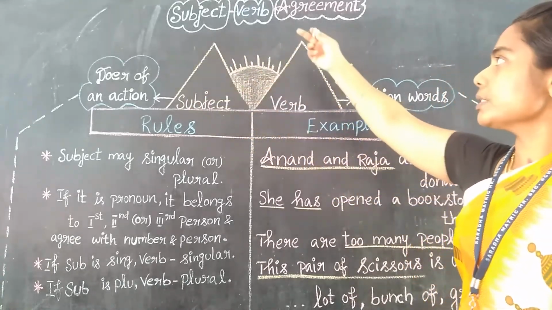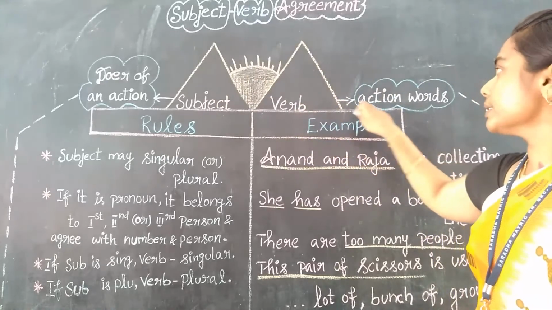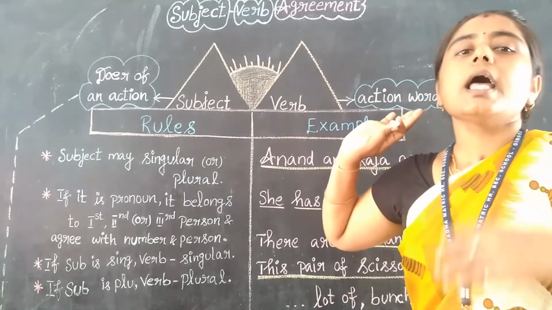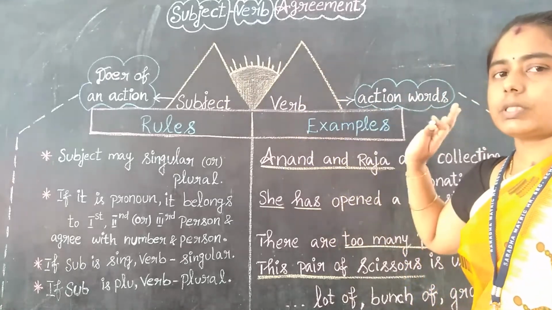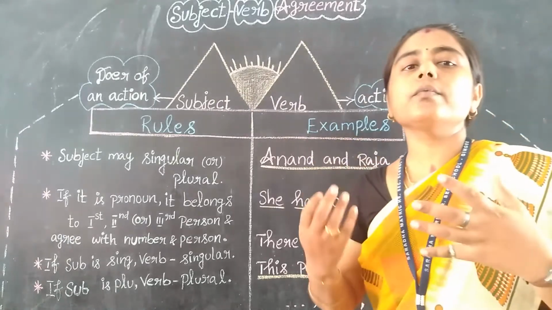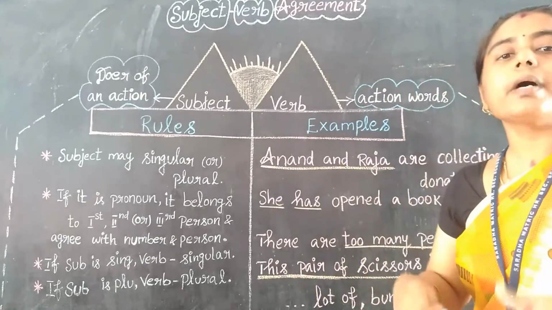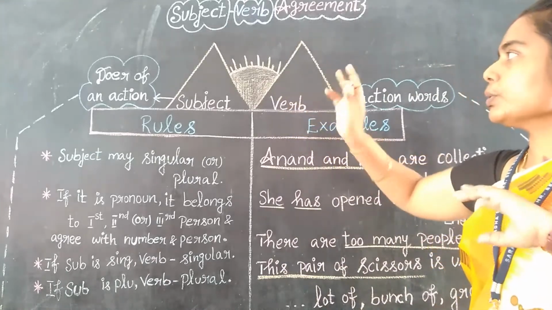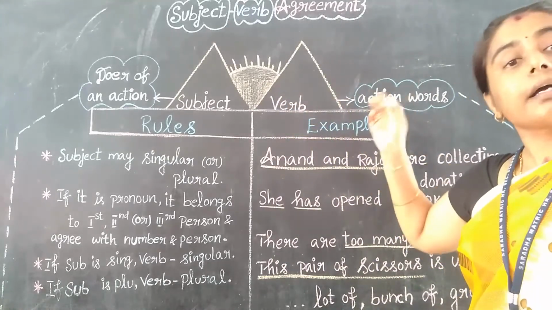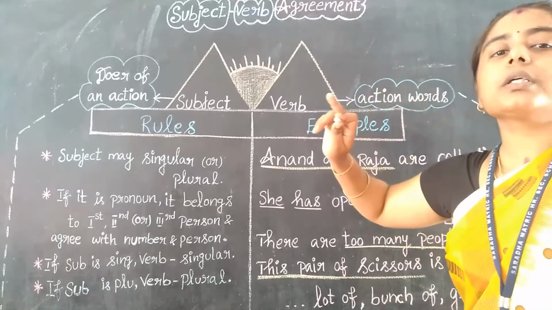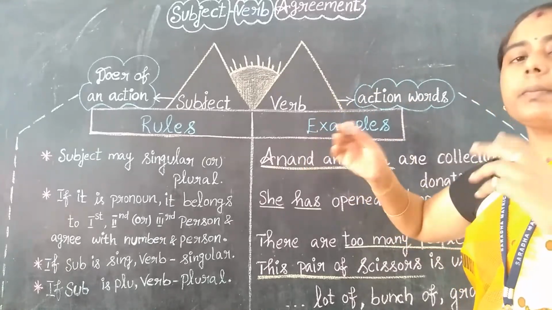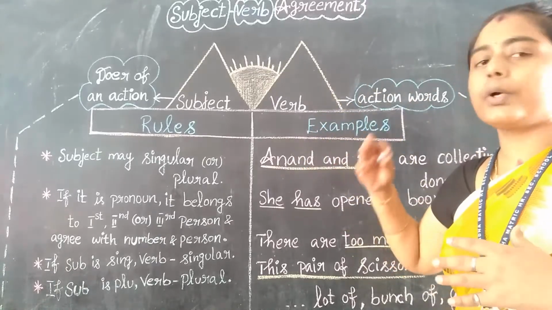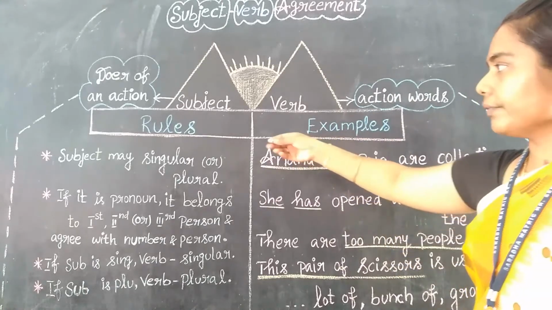And verb, we are talking about the verb, that is action words. Yes, you know that it is nothing but action words. Whatever we are doing, whatever we are expressing by our actions, that is named as what? Verb. So we are going to see this agreement between subject and verb. Yes, so there will be some agreement, and we are going to see about that. Let us see the first rules.